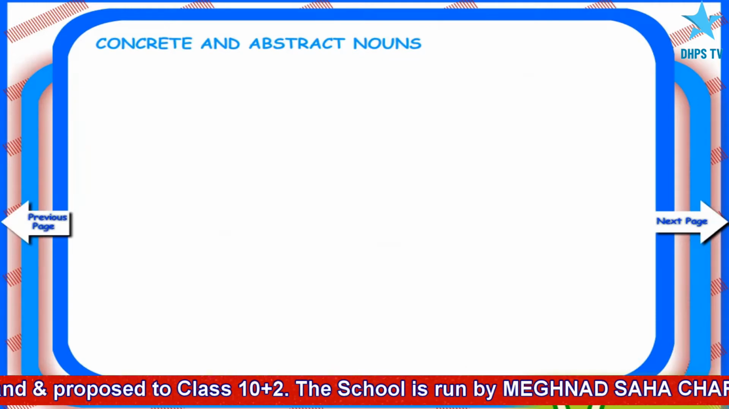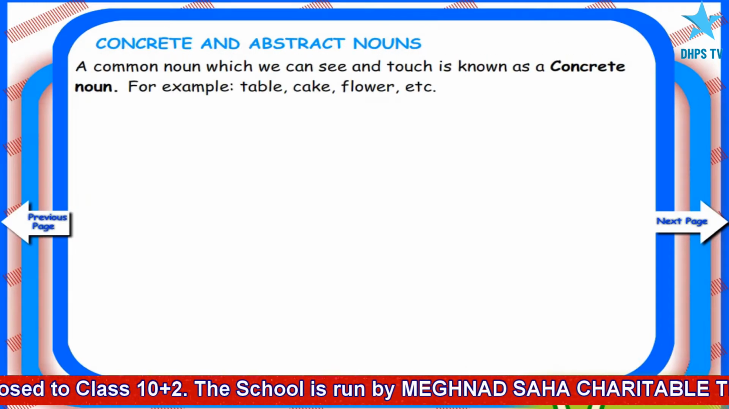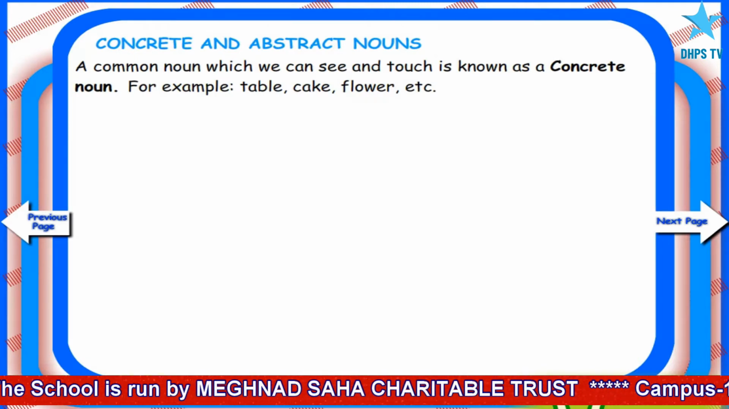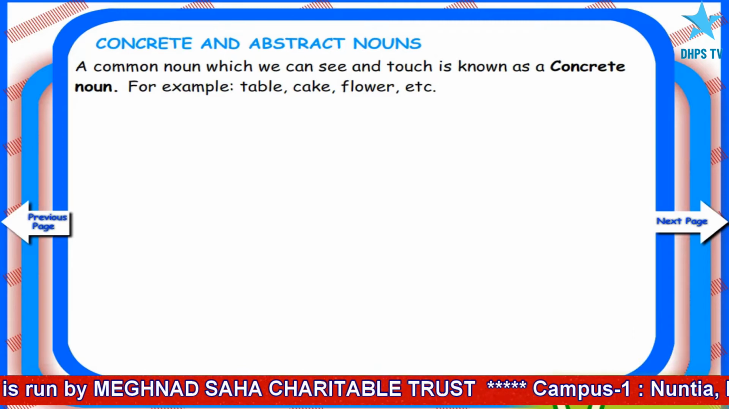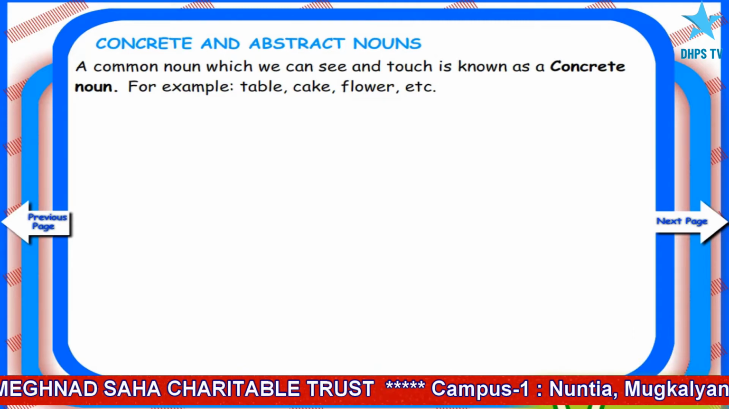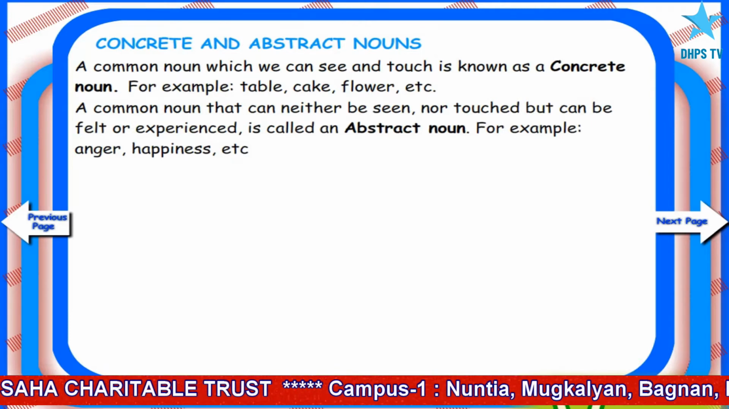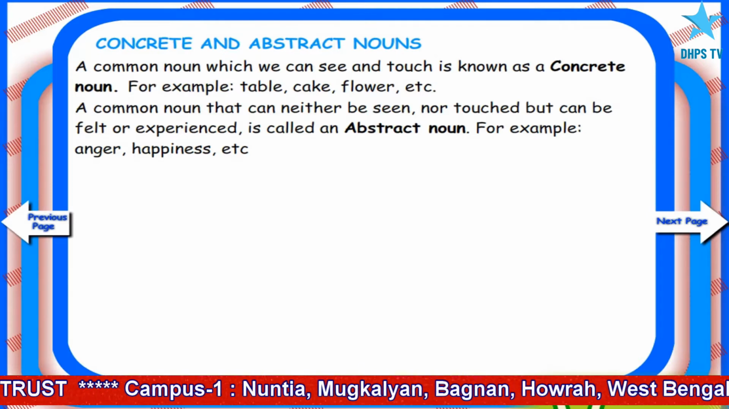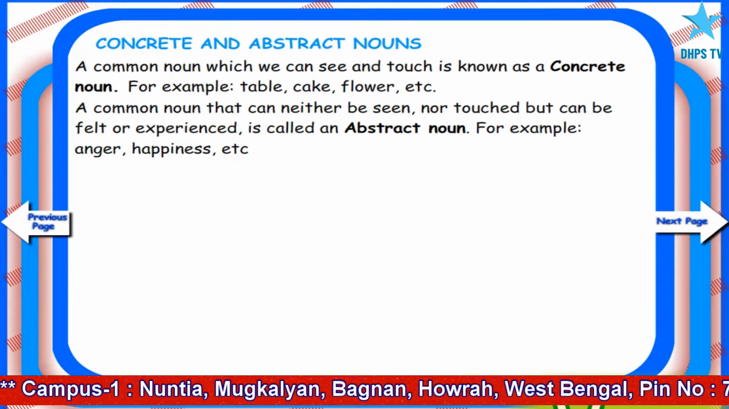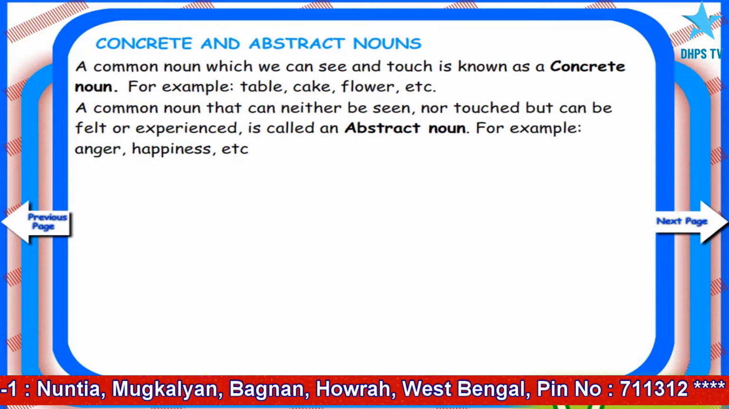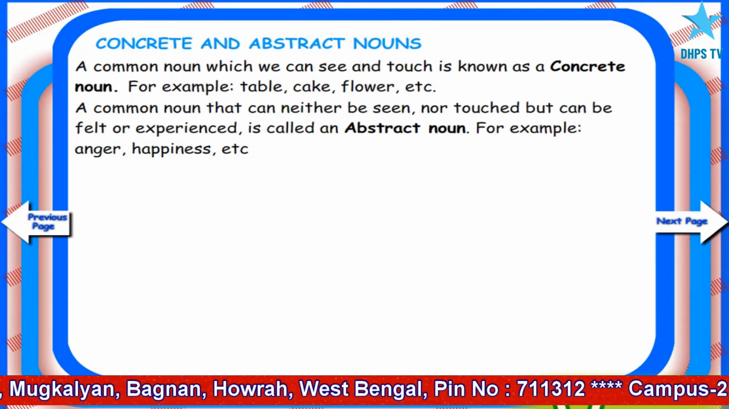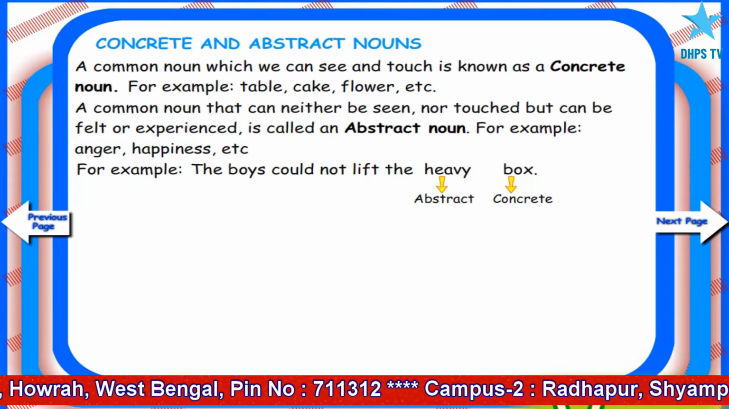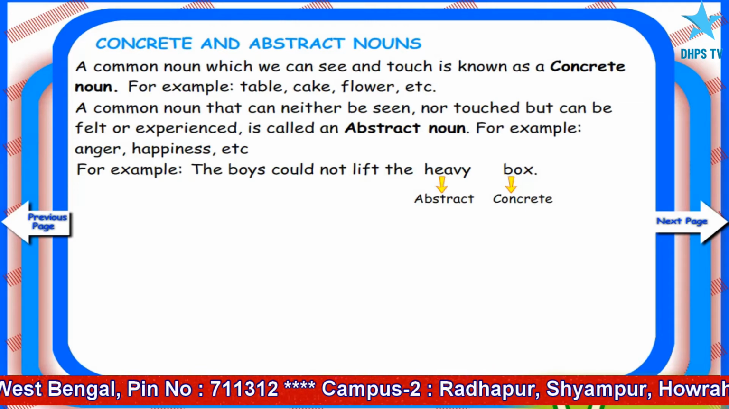Concrete and abstract nouns. A common noun which we can see and touch is known as a concrete noun. For example, table, cake, flower, etc. A common noun that can neither be seen nor touched but can be felt or experienced is called an abstract noun. For example, anger, happiness, etc. For example, the boys could not lift the heavy box. Heavy is abstract and box is concrete noun.